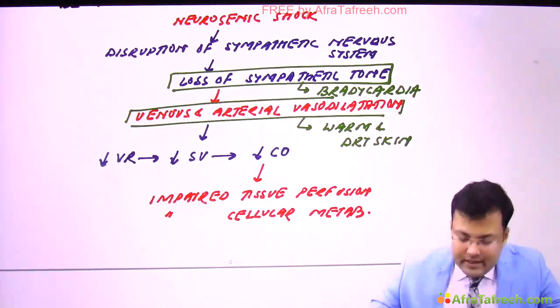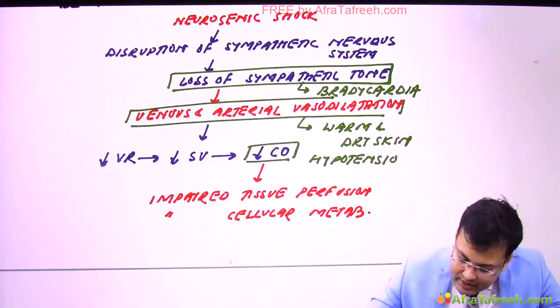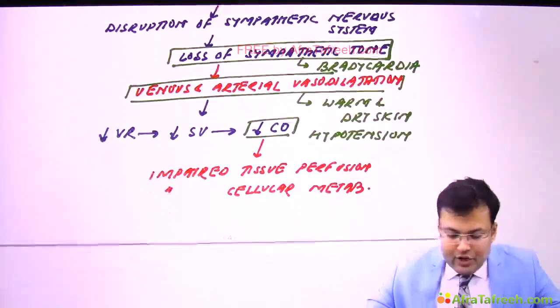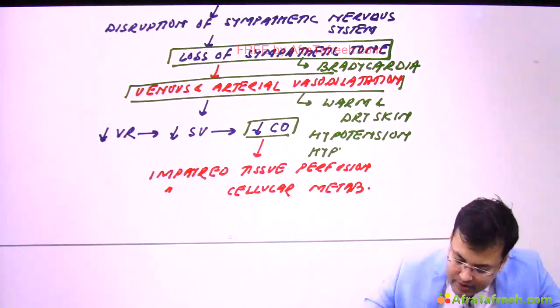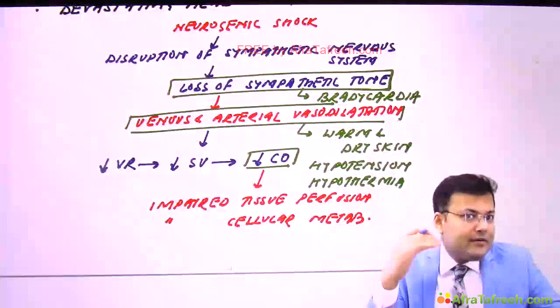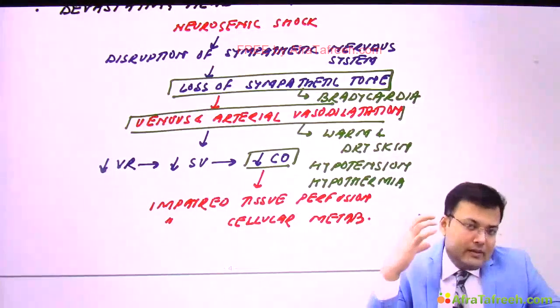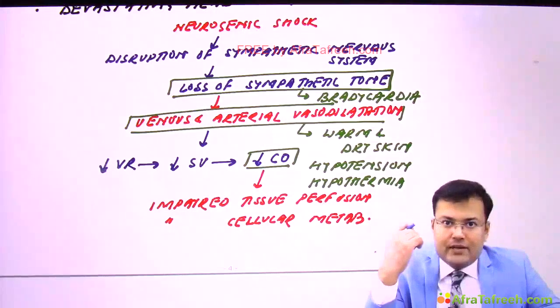Clear? If there is decreased cardiac output, obviously what happens? There is hypotension. There is impaired tissue perfusion, organ perfusion. What happens? So these patients have hypothermia. And if it's because of some kind of injury, some kind of head injury, what happens? There is paralysis below the site of lesion.